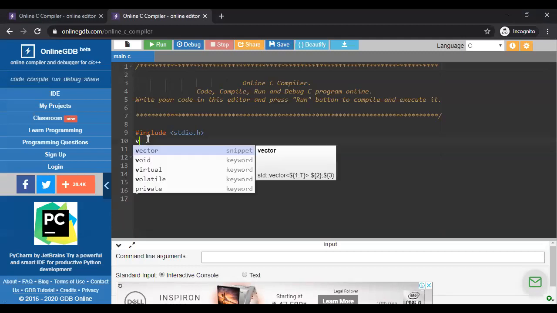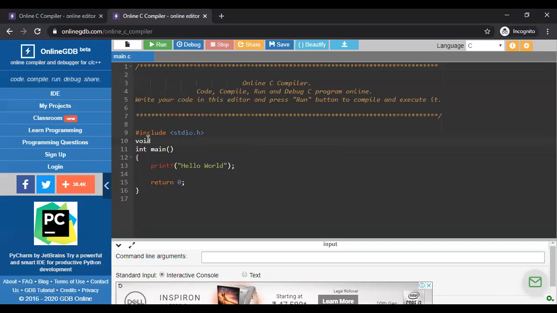So I'm writing here void, because we know that when we declare the user defined function, first we declare the data type. So I'm declaring here the return type. My return type is void and my function name is swap.